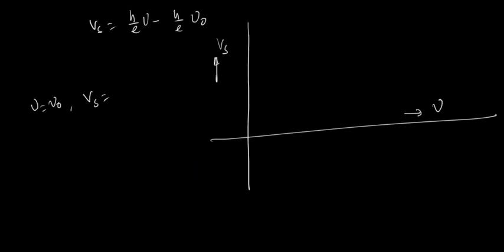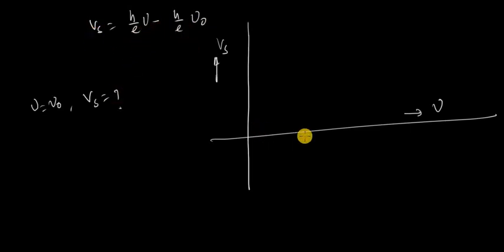Dipti, tell me, when nu is equal to nu 0, what will be the value of Vs? It is clearly visible that when nu is equal to nu 0, Vs is equal to 0.